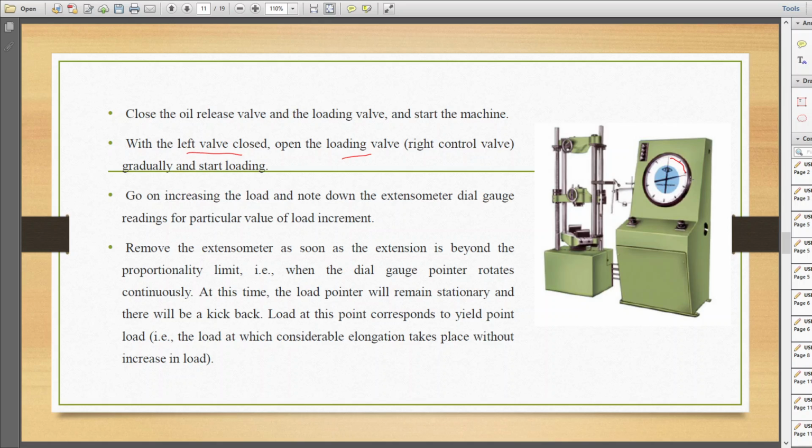This needle becomes stationary for a while. The load corresponding to this stationary point is known as the yield load. For a particular time, this load pointer will remain stationary, and that point is the yield point. Okay, then what will happen?